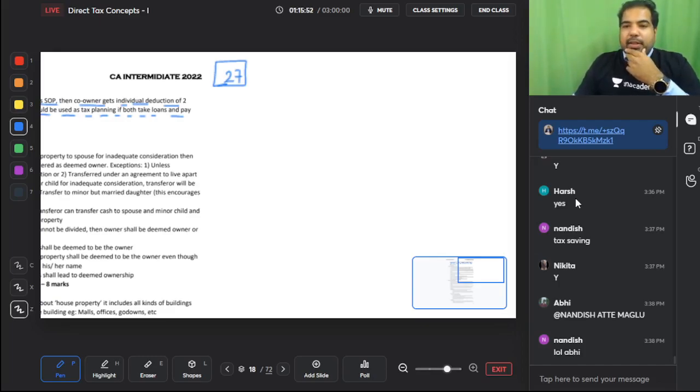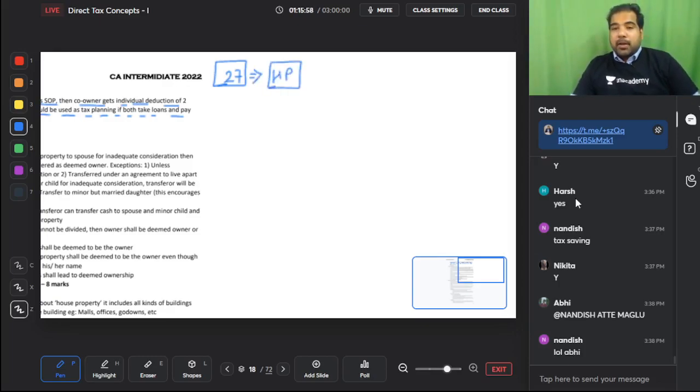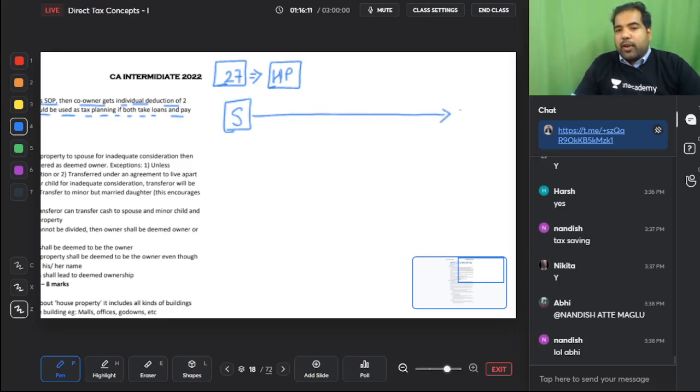Guys, in section 27, you have a house property and you are earning income. But what if you are earning very high incomes? Then you will be taxed at a high rate. You know, we are taxed on slab rates. So it's a very tempting offer for the surgeon to transfer his house property to his wife.